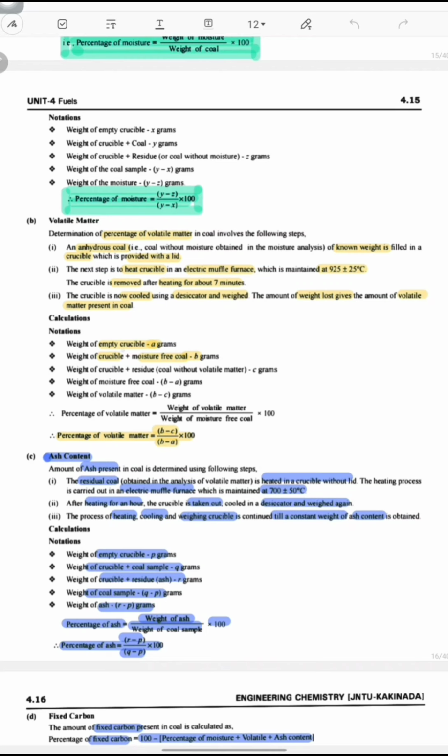Calculation. Weight of empty crucible equal to a grams. Weight of crucible plus moisture free coal equal to b grams. Weight of crucible plus residue after heating is equal to c grams. Weight of moisture free coal equal to b minus a grams. Weight of volatile matter equal to b minus c grams. Therefore, the percentage of volatile matter equal to weight of volatile matter divided by weight of moisture free coal into 100. That is percentage of volatile matter equal to b minus c by b minus a into 100.